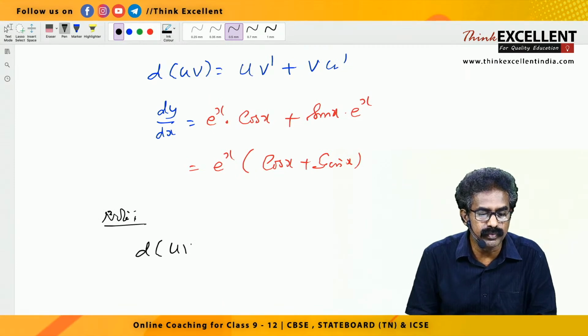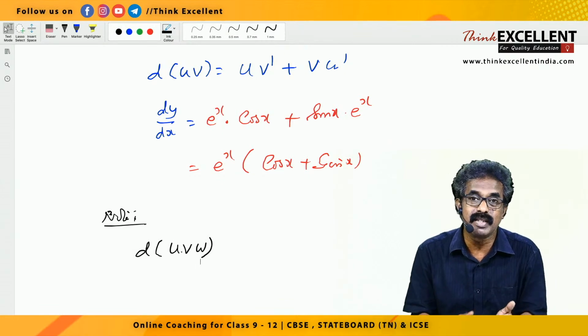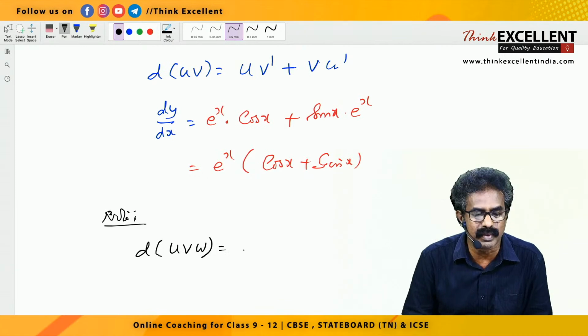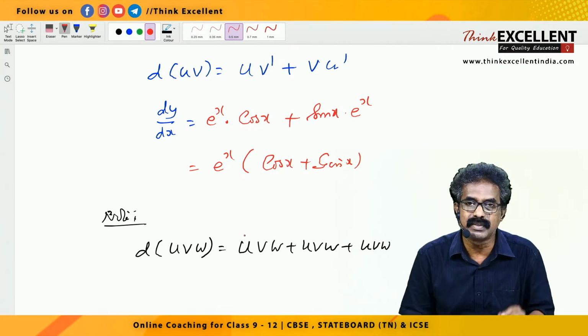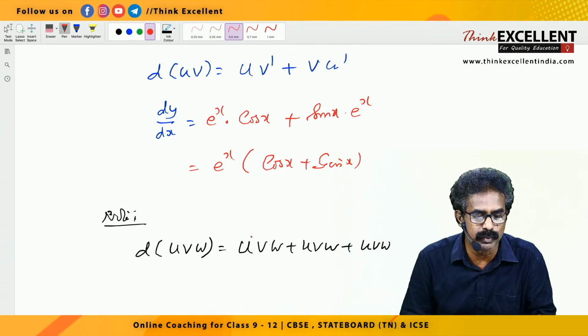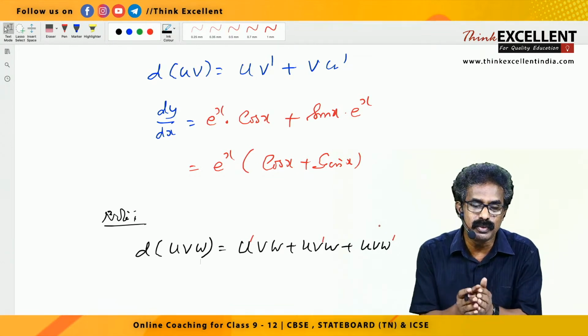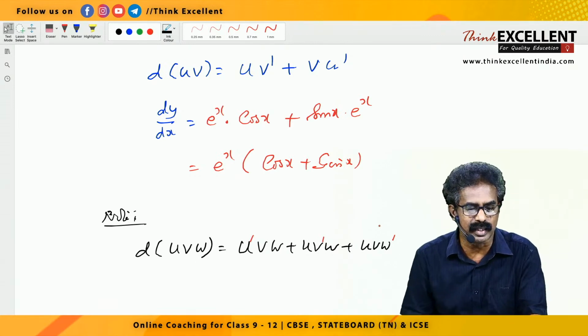Derivative of uvw. We studied the product of two functions, but here is a product of three functions. Please listen, I'll teach you a very simple method to remember it easily. uvw plus uvw plus uvw. Write uvw three times. Every time you put a dash on one letter. For the first one you put a dash, u dash. Second time v dash. Third time w dash. That's all. So two terms you write as they are and the other one you differentiate. Like that you do for all three terms, right?